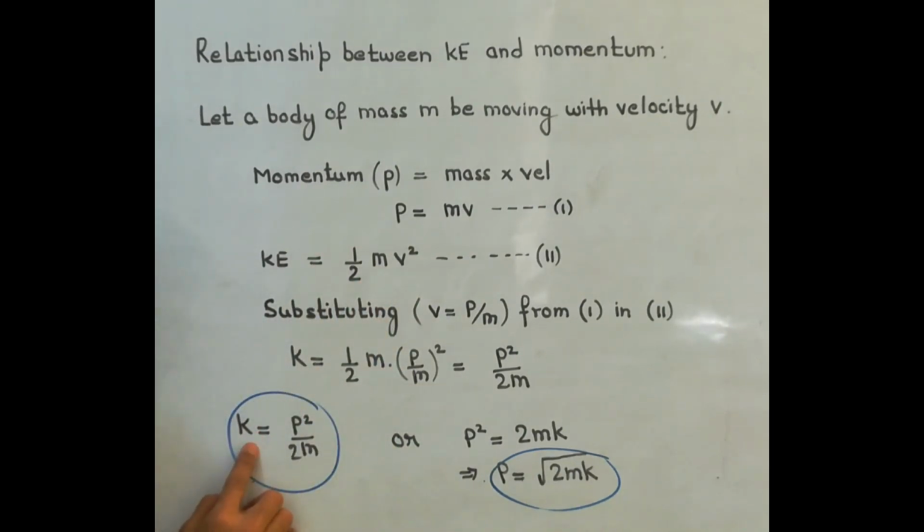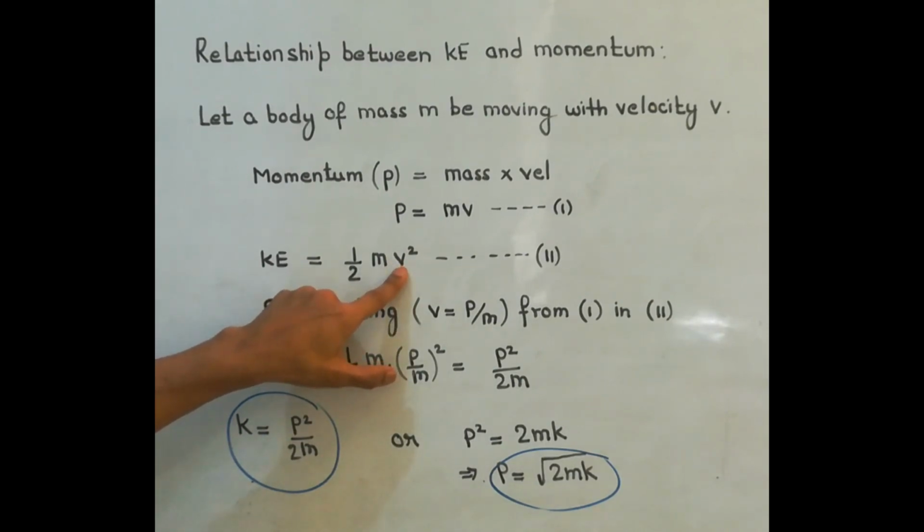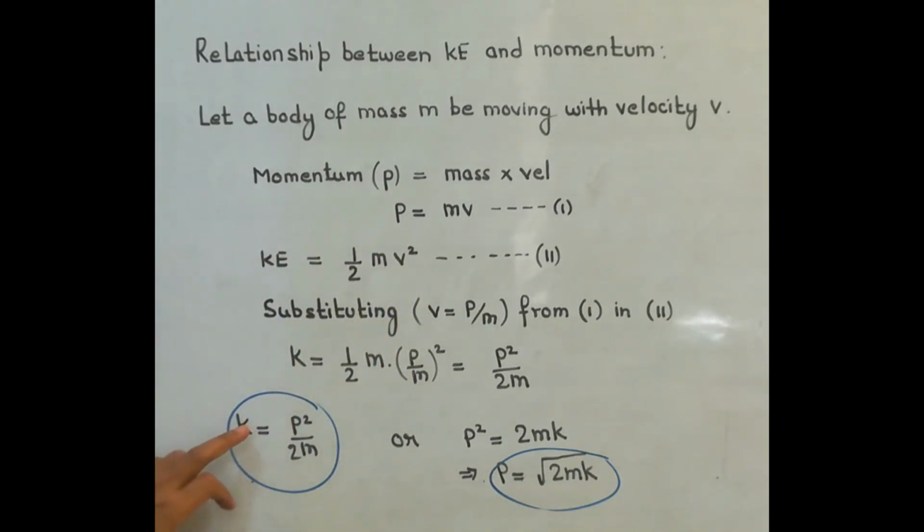And this condition we are going to use when 2 bodies are in motion having the same momentum. So remember, kinetic energy is directly proportional to mass if 2 bodies move with same velocity, but kinetic energy is inversely proportional to mass if 2 bodies have same momentum.